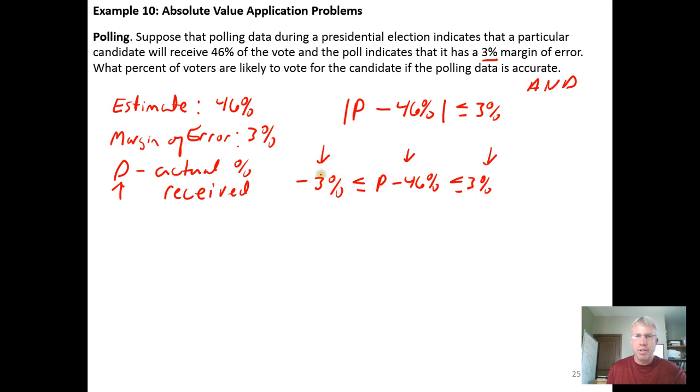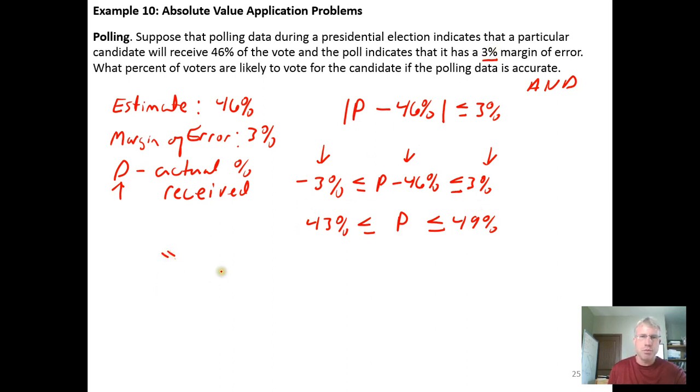So when we add 46% plus negative 3%, we're going to get 43%, which is less than or equal to the actual percentage that the candidate is going to earn, which is less than or equal to, bringing down this inequality, adding the 46% to the 3%, we'll get 49%. So the actual percentage earned, if the 3% margin of error is correct, should run between 43 and 49%.